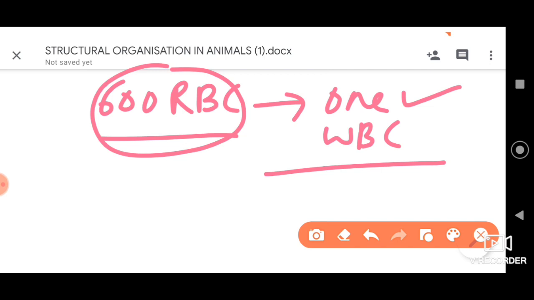Or in simple sense, we can say that we always consider per cubic millimeter of blood.